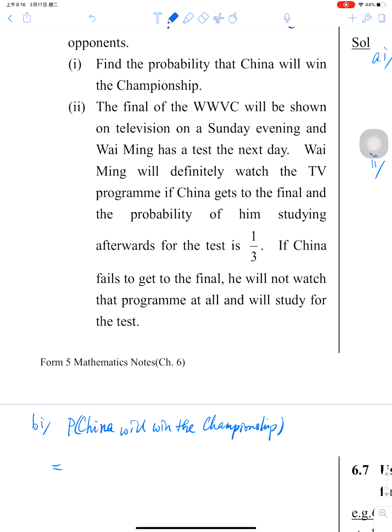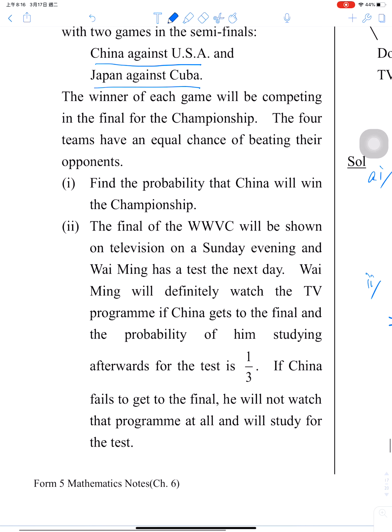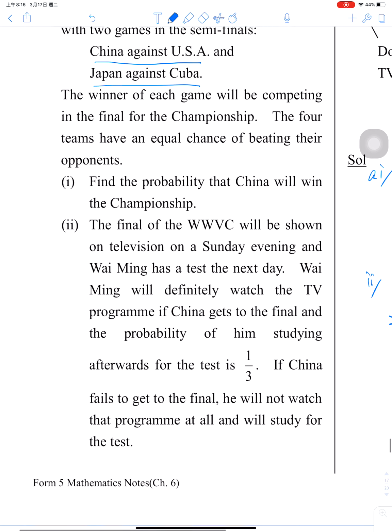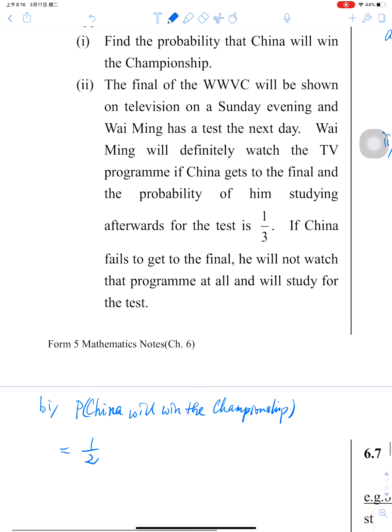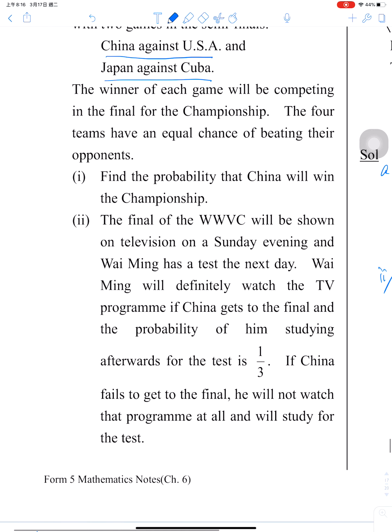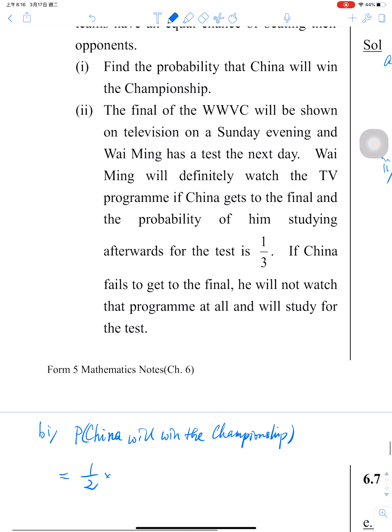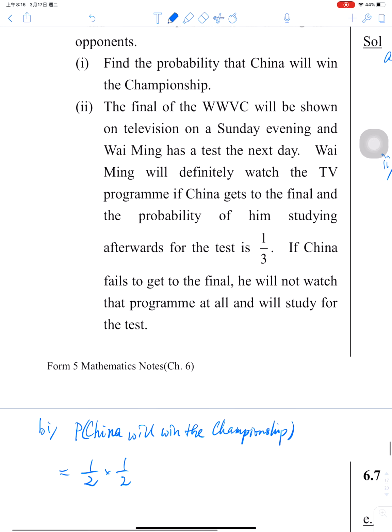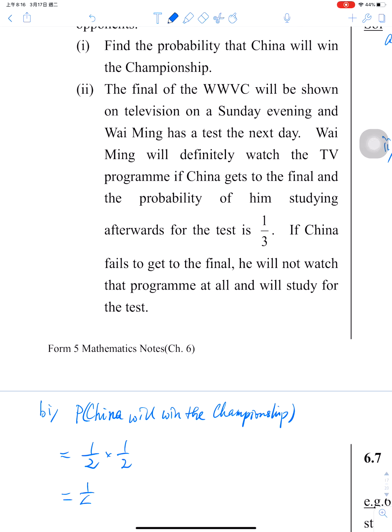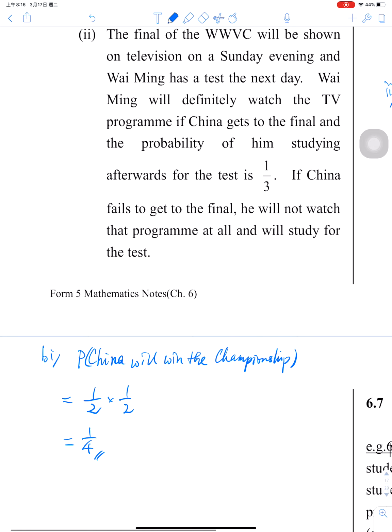That means we'll have 2 competitions, right? Have an equal chance for the first game, China against USA. The next one against another winning country. Okay, so 1/2 also. That means 1/4, right?